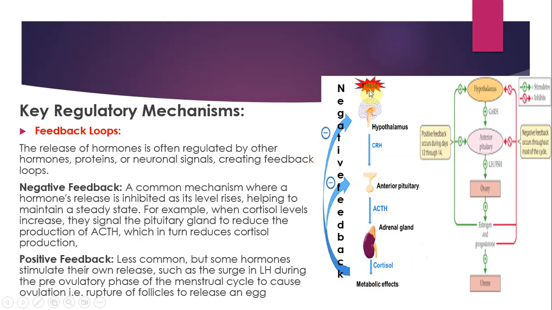It sends a signal back to the hypothalamus, telling it to stop producing CRH. Eventually, when CRH, which was stimulating the next hormone, is reduced, the other hormone won't even be released, and cortisol production stops. So this is how you understand and explain the negative feedback system to your examiners.